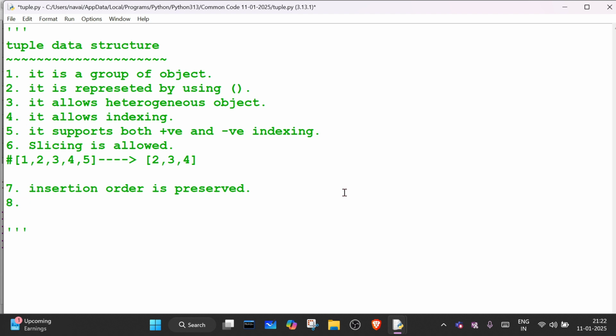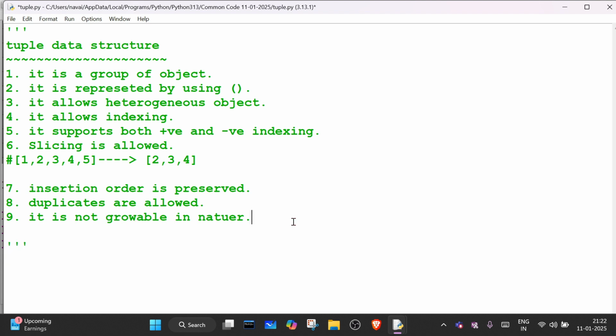And will it allow duplicates? Duplicates are allowed. So in tuple, duplicates are allowed. And one more thing, it is not growable in nature. Can anyone tell me why tuple is not growable in nature? Because tuple is what? Immutable.